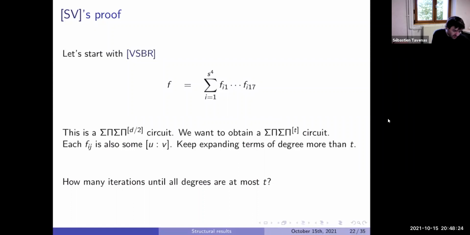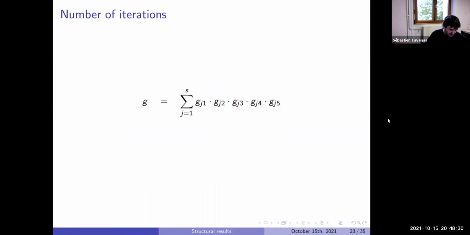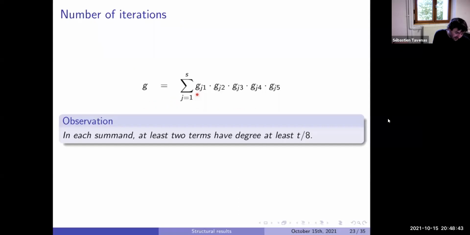So yeah, we do this transformation, and at the end, we want that all factors are of small degree, at most T. And in fact, exactly what we do during one of these transformations: we take a gate and we replace it by something which is a sum of at most 5 factors. But we know something. We know that all the gates have degree at most half of this. This gate, if we explode it, it means the degree was at least T. Otherwise, we will keep it.